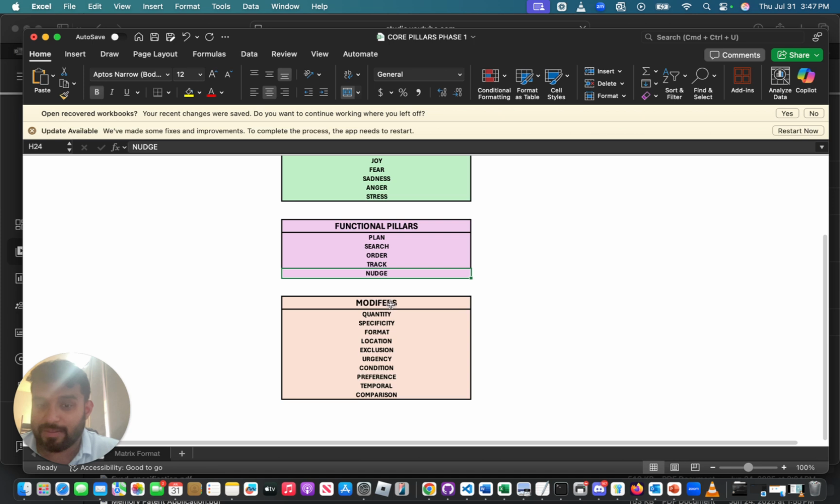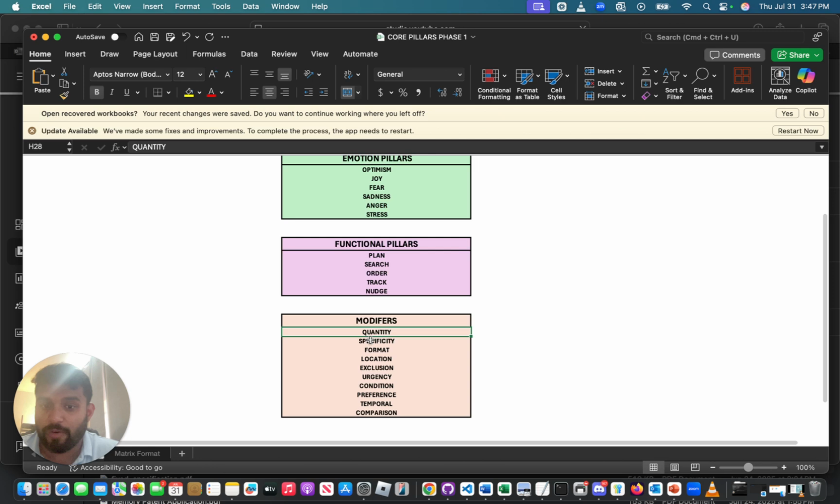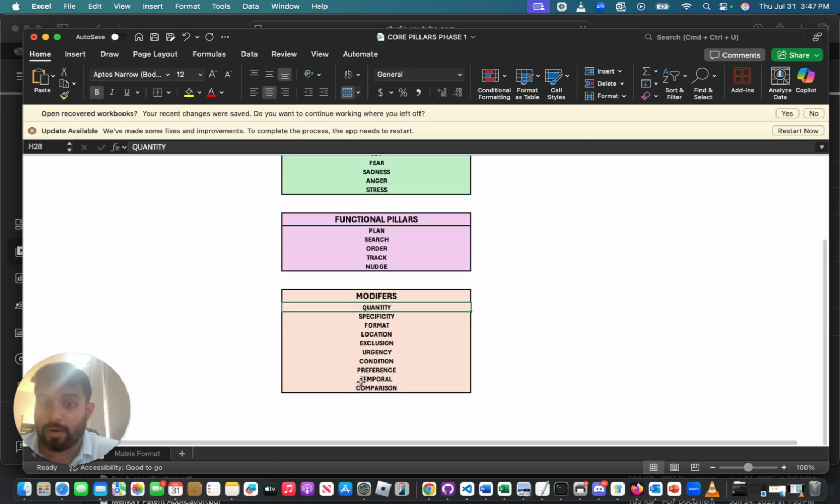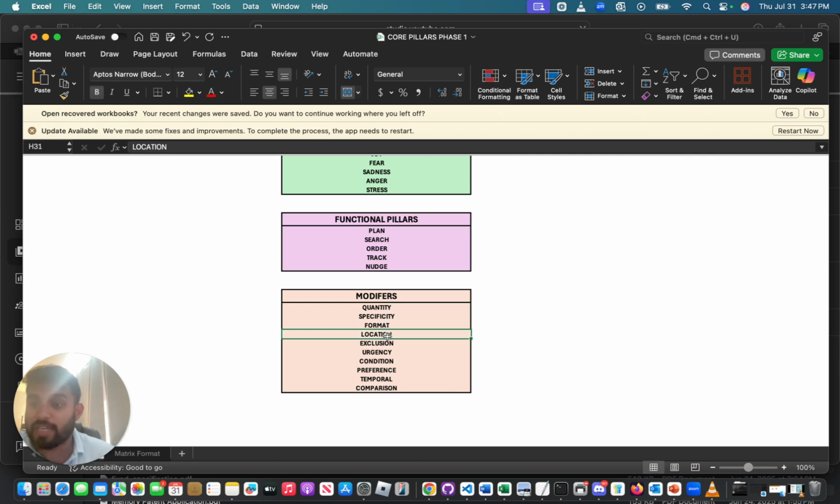And the modifiers, the pillar 10 modifiers which I have included right now, are quantity. Finance is linked with quantity, aspiration is linked with quantity: how much money I want. Then specificity, what kind of money I want. Format is what format of money I want. Location, from which location I want that money. Exclusion, which location I don't want money from. Urgency, how urgently I need money right now. Condition is what kind of conditions I need to get my money. Preference, preferably what's the mode of money that I want.